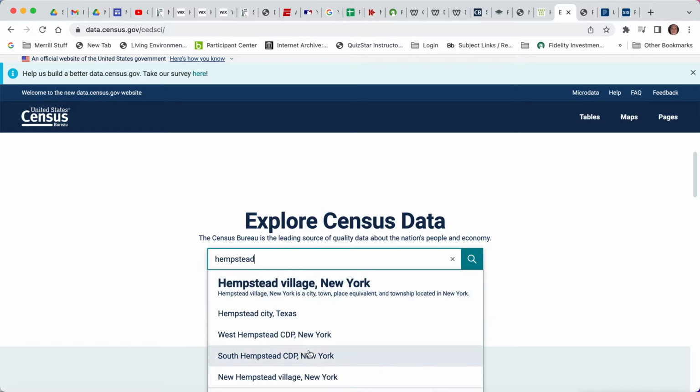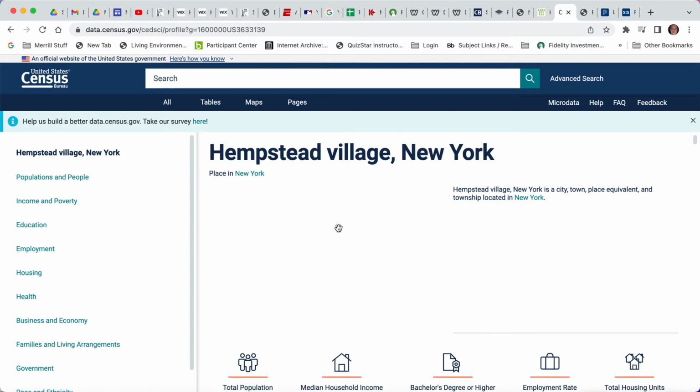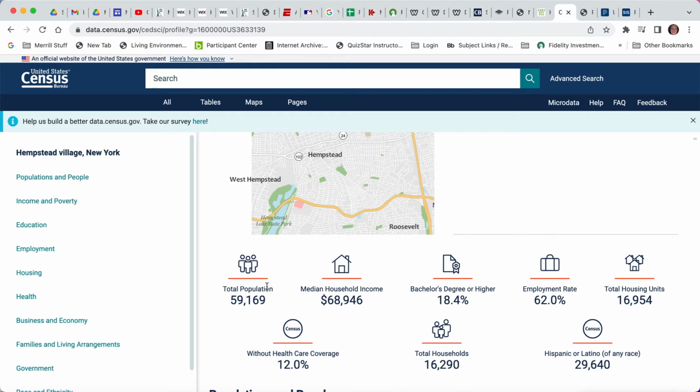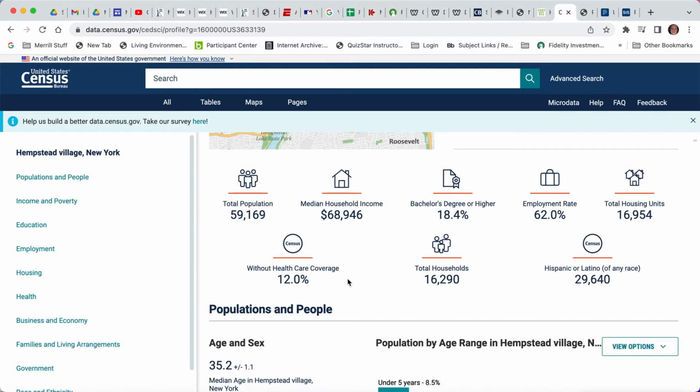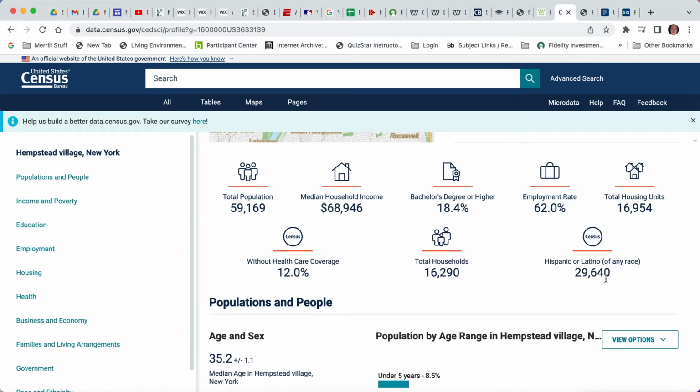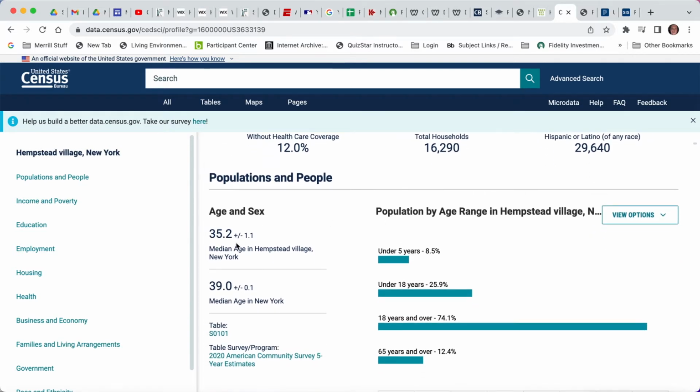There's a bunch of Hempsteads across the United States. Hempstead Village, New York, and click on it. And basically, it gives total population, median household income, bachelor's degree or higher, meaning college educated, employment rate, total housing units, percentage of the population without health care, total households, number of Hispanic, Latino, of any race, and average age,